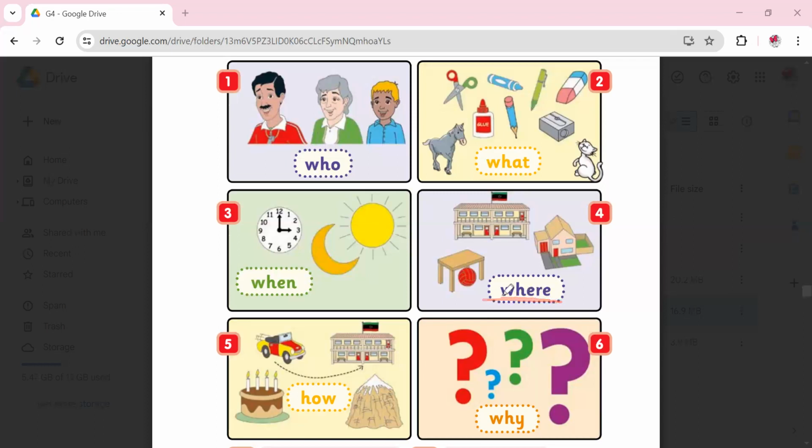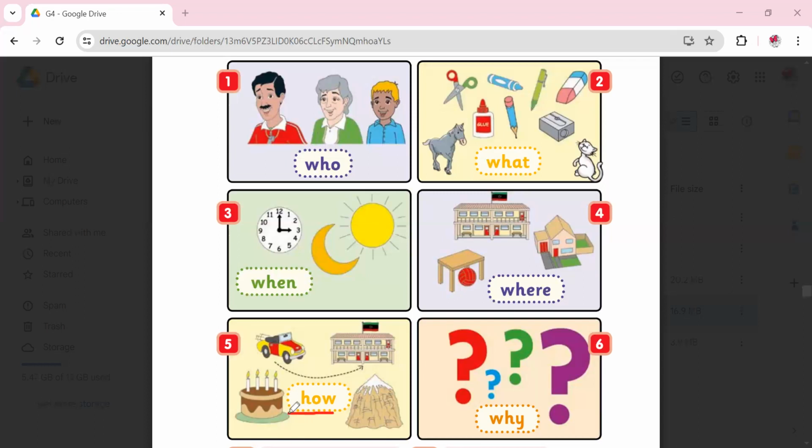We also use it to ask about prepositions. Prepositions means ظرف مكان, prepositions of place. So here I would say, where is the ball? It's under the desk. If you don't have your pencil in your hand, I may ask you, where is your pencil? Take your pencil out. So where is your pencil? You may say it's in my bag or it's in my pencil case.